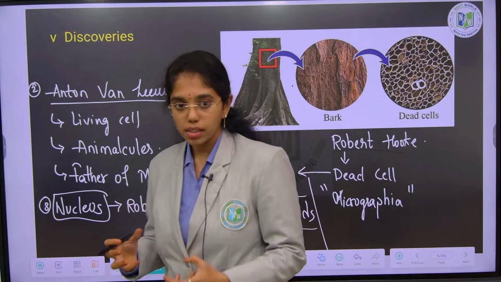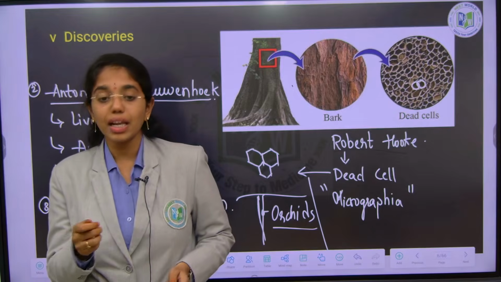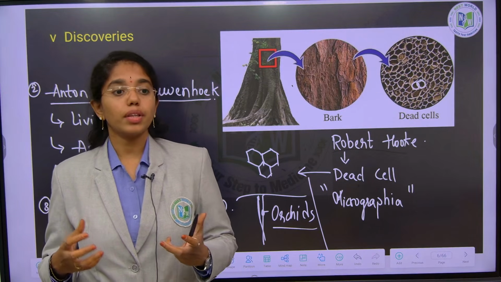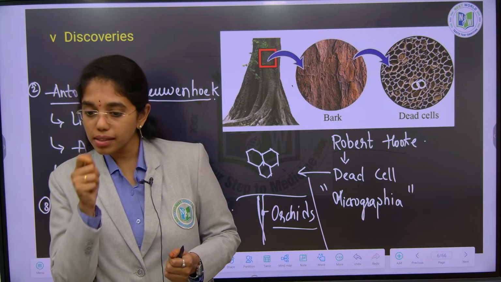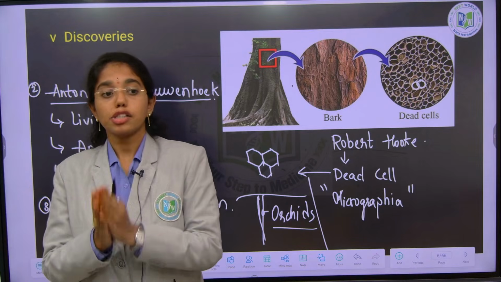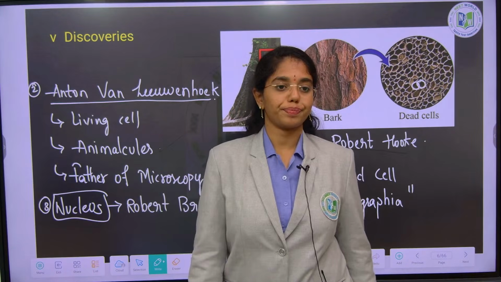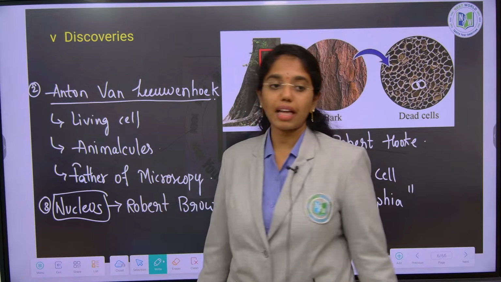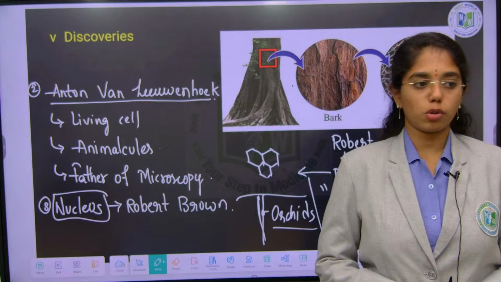Those organisms which are not visible to the naked eye, he could see with lenses. He made different lenses with different magnifications himself. Such organisms observed through those lenses he named animalcules, and he is known as the father of microscopy because he made so many microscopes.